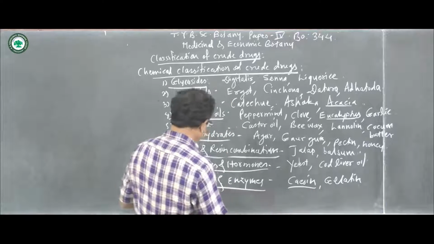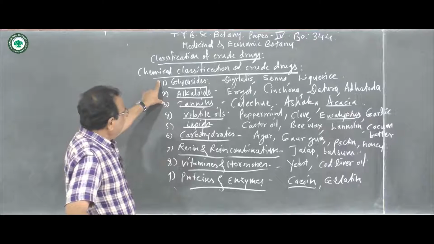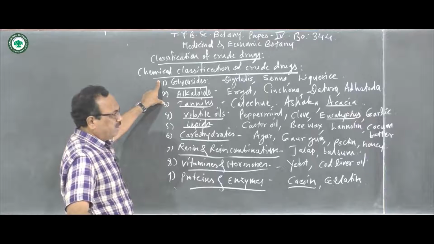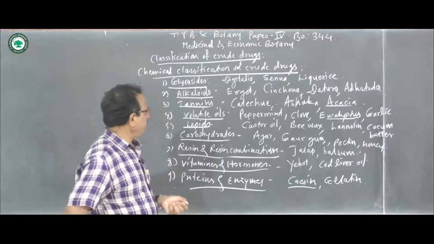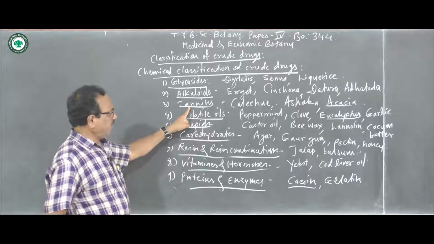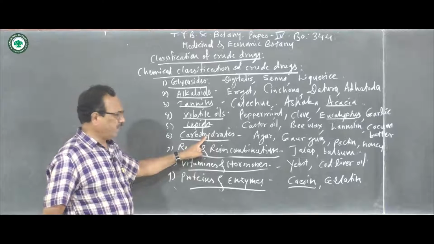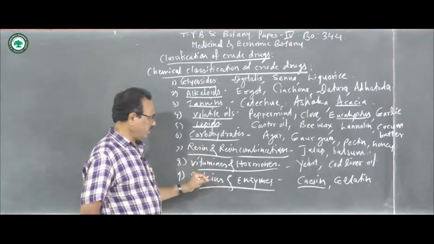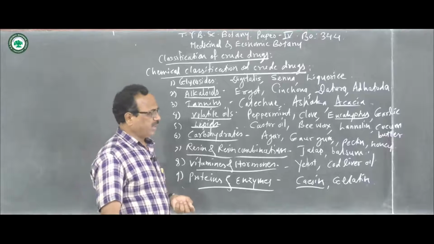So thus here these are the different chemical constituents. By considering this, the crude drugs are classified like the glycosides, alkaloids, tannins, volatile oils, lipids, carbohydrates, resins and resin products or resin combinations, vitamins and hormones, proteins and enzymes.